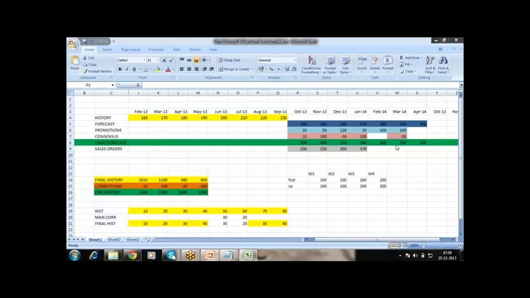Yeah, Rajnish. You have shown a separate row for sales order. Wanted to ask you, wouldn't the sales order be part of the forecast? Basically, the sales orders we are going to use for comparison of the forecast. For example, for January 2014, I have forecasted some 380 quantity. This is my future sales.